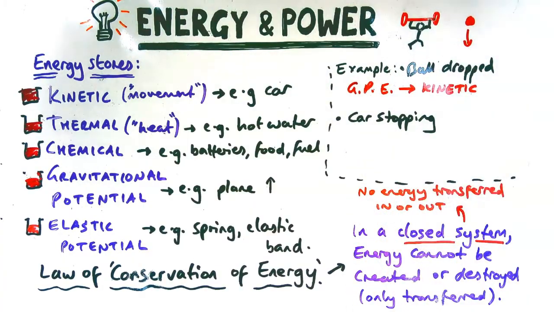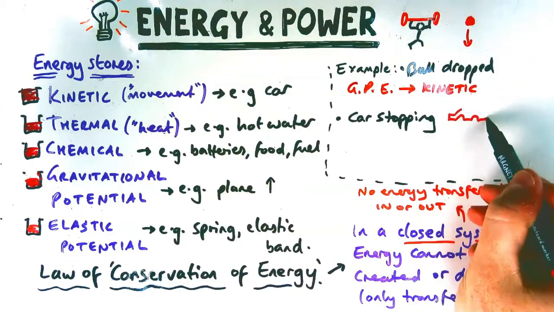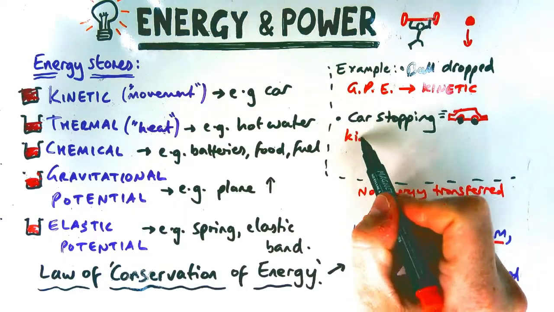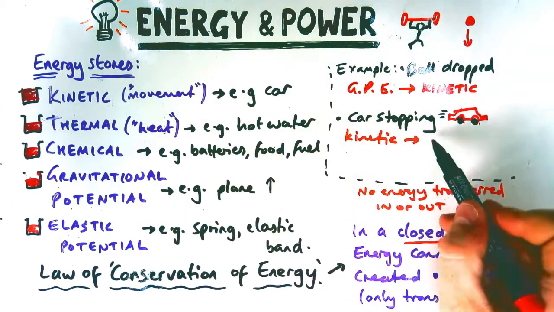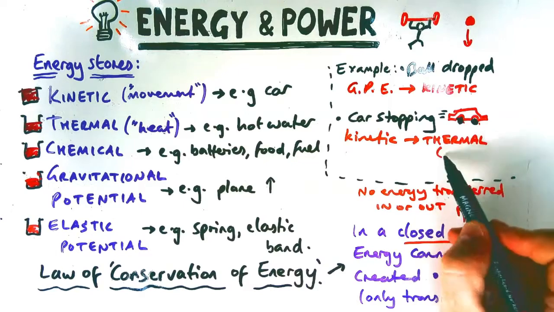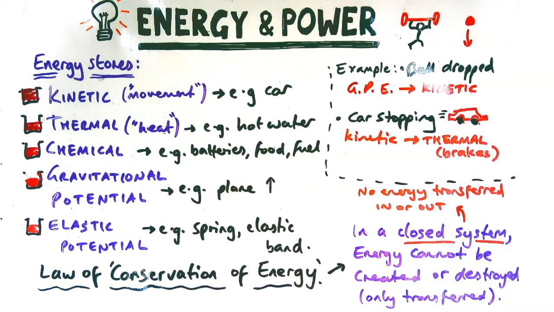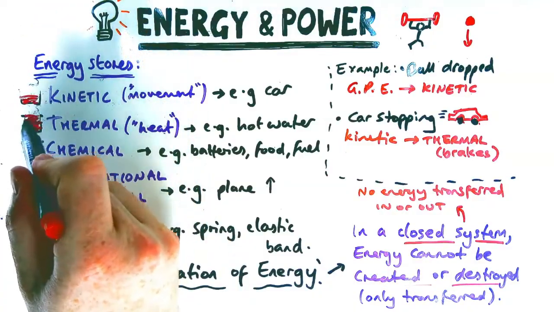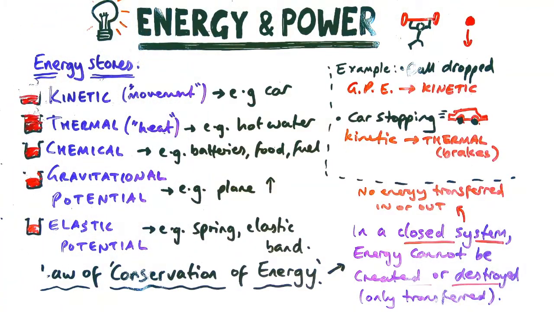If a car was to stop, to use its brakes to stop, then the type of energy it has gets transferred into a different one. So it starts off with kinetic energy being quite high, then that would decrease as it stops because it's stopping moving, its speed's going down, and its thermal energy, in this case in the brakes, will increase instead. So less kinetic, more thermal energy stored, and also into the surroundings.